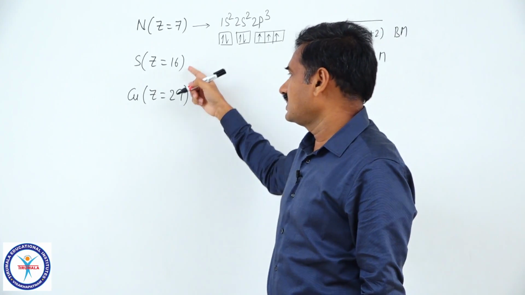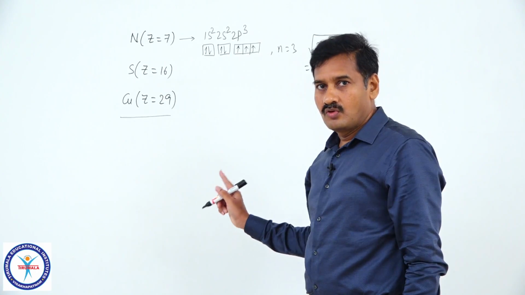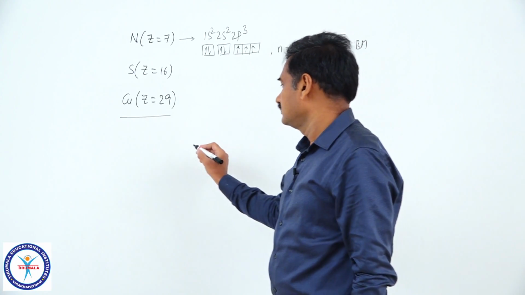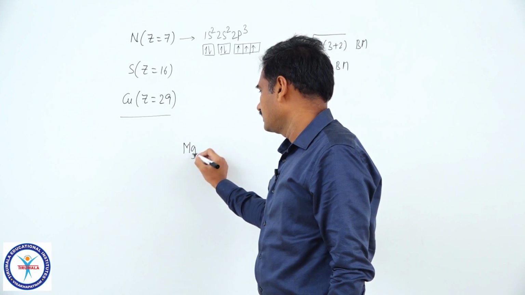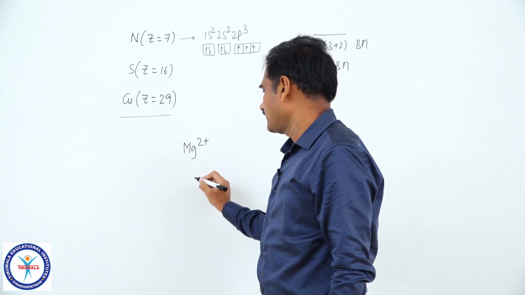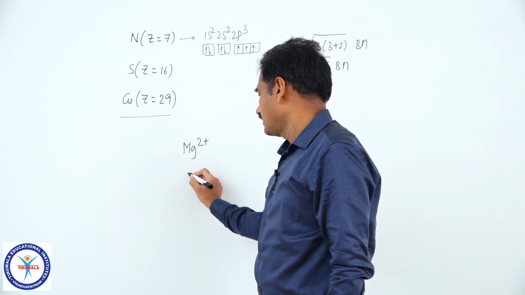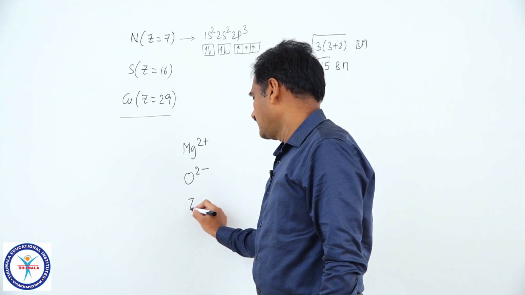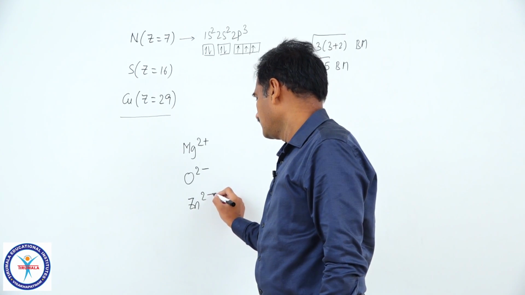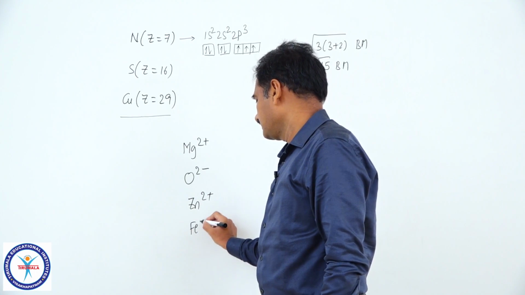Similarly, find for sulfur and copper also. Then one more question I am giving: find the magnetic moment of the following ions: Mg plus 2, O minus 2, Zn plus 2, Fe plus 2 I am giving.